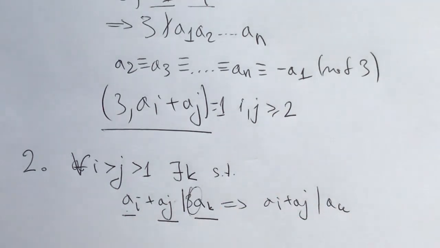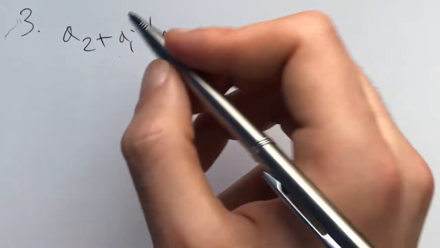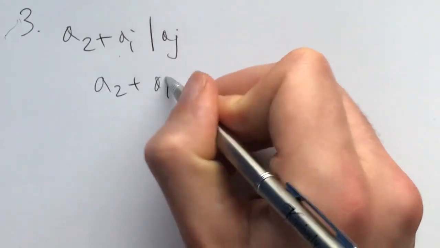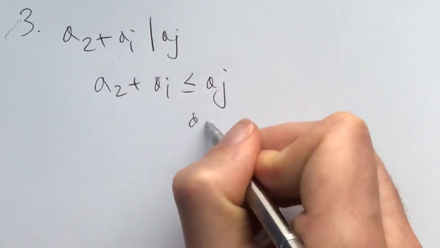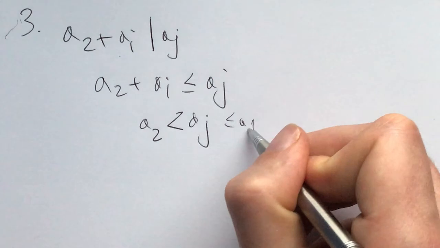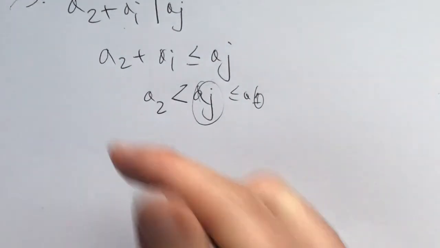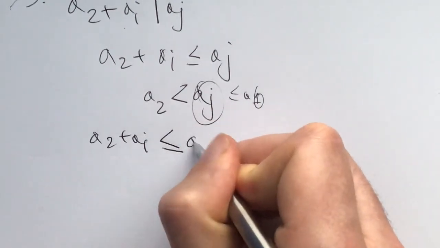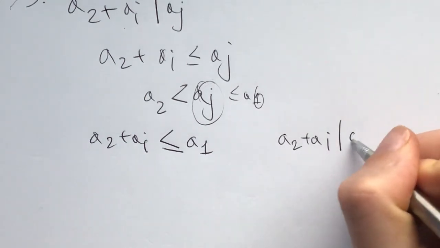And now we get to the next step, namely a2 plus ai divides aj for some j for every i. Now this means from a2 plus ai less than or equal to aj, this means that aj is greater than a2, and because it's less than or equal to a1, we know that j must be equal to 1. So a2 plus ai is less than or equal to a1. In fact, it divides a1 for each i.